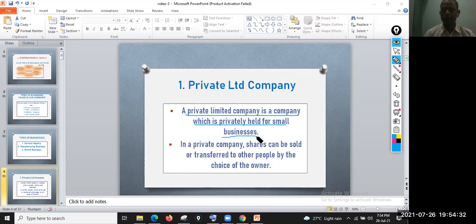There are restrictions, including a minimum capital, when you set up a private limited company. In a private company, shares can be sold or transferred to other people at the choice of the owner.